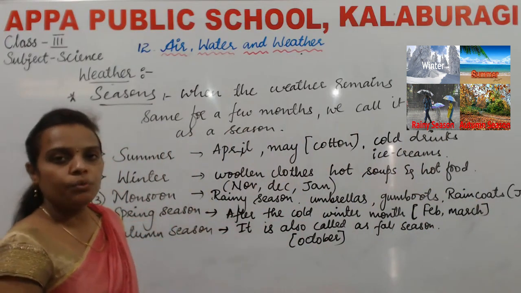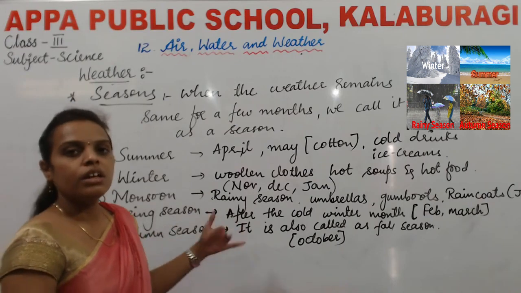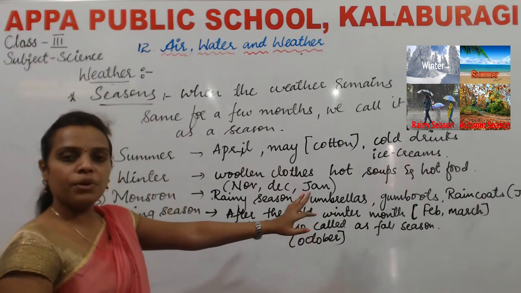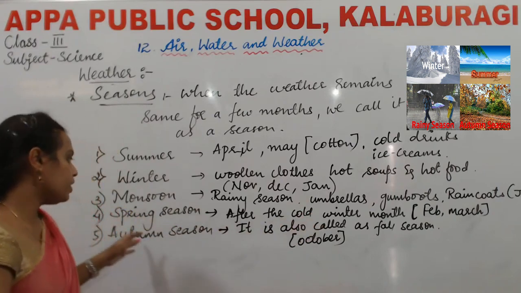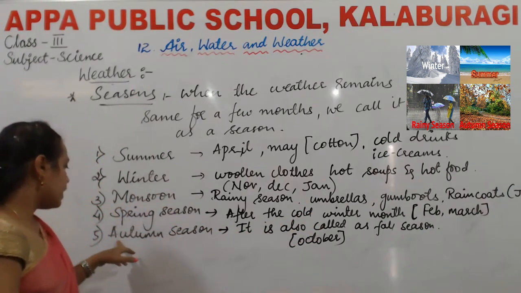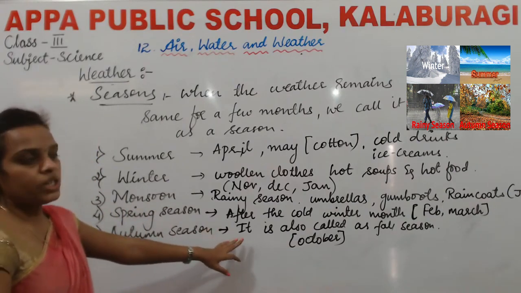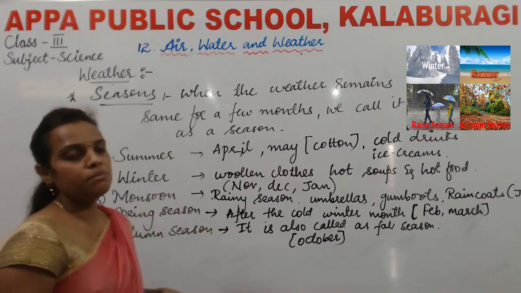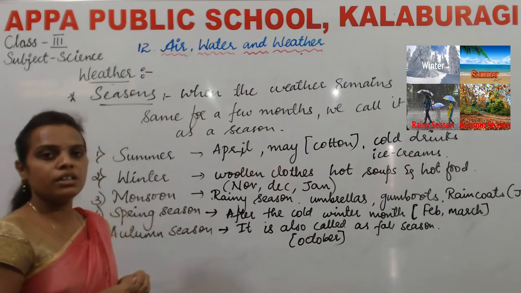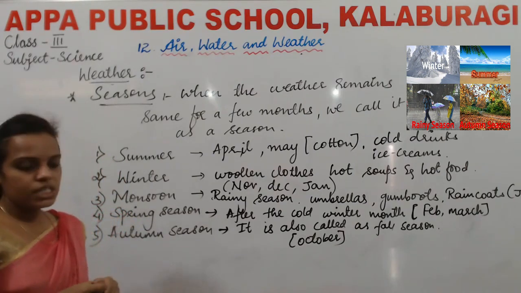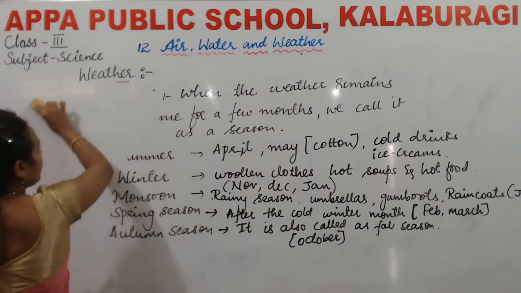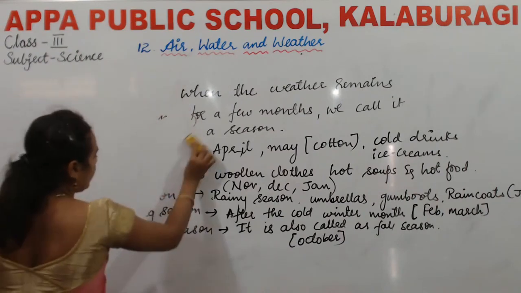Next is the spring season. After cold winter month, it comes spring season. It comes in the month of February and March. During the spring season, the flowers start blooming. Next last is the autumn season. It is also called the fall season because during this season, the trees start shedding their leaves. So this is all about lesson number 12, that is air, water and weather.